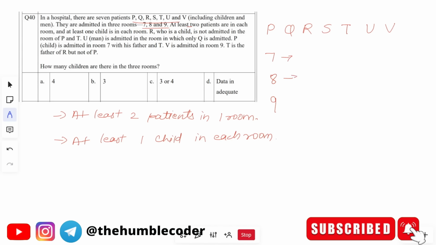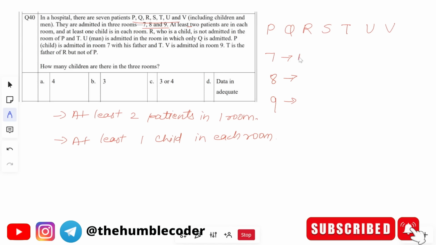Let's try to start the mapping. First of all, the first statement is R, who is a child, is not admitted in the room of P and T. We have read this statement, but for now we cannot arrange anything because we don't even know in which room P and T are. So let's keep this statement on hold. U is a man is admitted in the room in which only Q is admitted. Again, this is not helpful because we don't know where Q is right now.